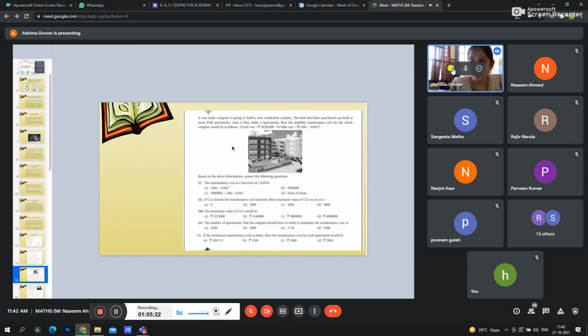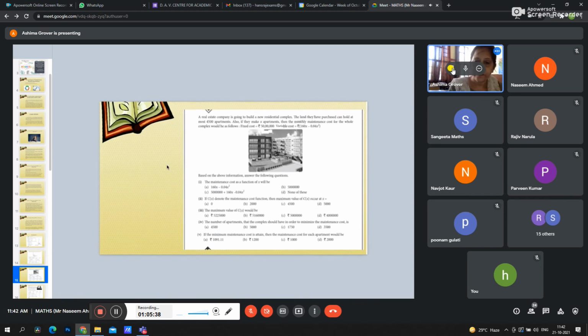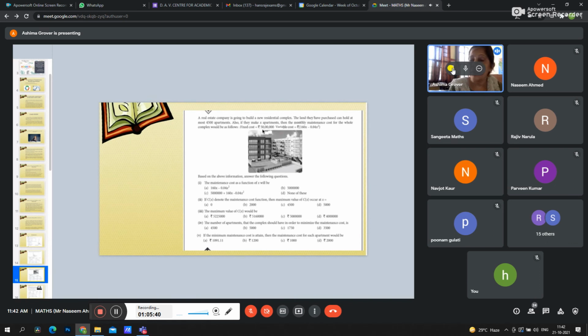And the last exercise, most of the questions now will come in the form of case studies. But the student has to solve the whole question, and only then can they answer all these questions. Now, we'll discuss some of these questions. First question of this application of derivatives.